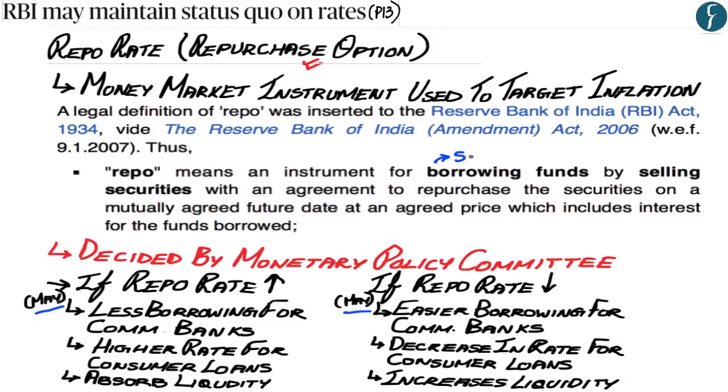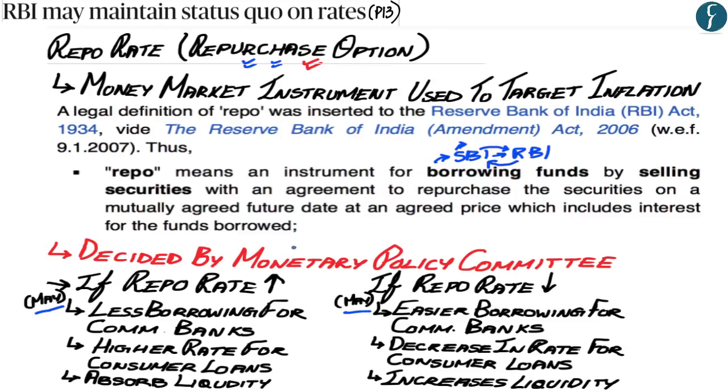So if the State Bank of India has borrowed funds from the Reserve Bank of India by selling government securities, the State Bank of India would have to repurchase these securities on a later date. And for repurchasing these securities, the State Bank of India would have to pay interest to the Reserve Bank of India. And the rate at which the State Bank of India repurchases the securities from the Reserve Bank of India is known as the repo rate.